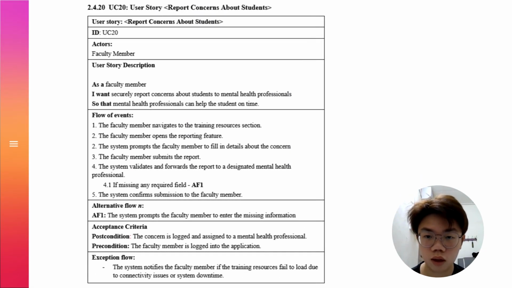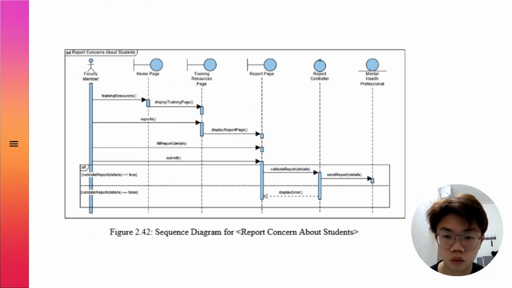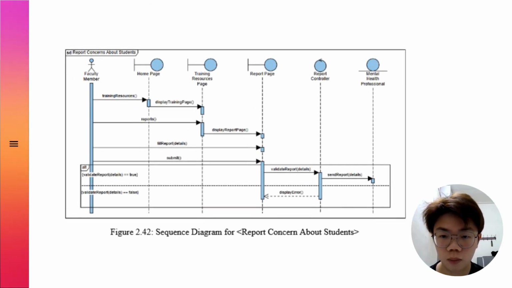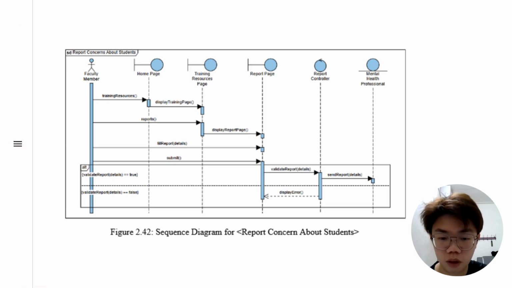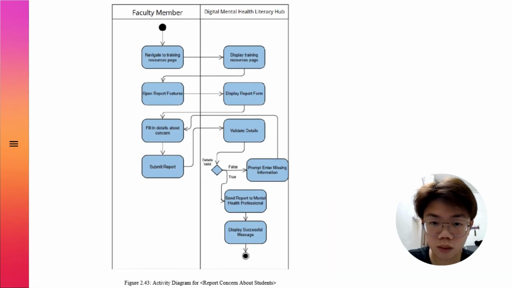The user story of use case 20 is to report concern about a student. In this user story, faculty can secretly report concerns about a student to mental health professionals, so the mental health professional can help the student on time. Faculty members can go to the training resource page from the home page and open the report feature, and our system will display the report page. They can fill in the report form and click the submit button, and our system will check the validity of the report. The activity diagram is the same as the sequence diagram but simpler.